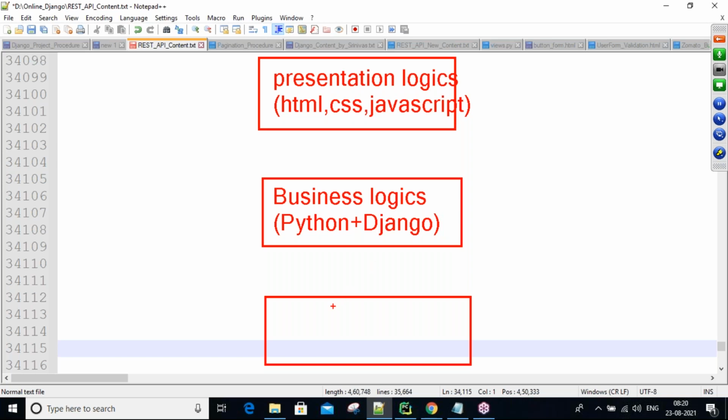Next, to develop the database related logics, any one database knowledge is required. Here we are going to learn MySQL. In my session, guys, I am going to teach MySQL and MongoDB both. Some days MySQL, some days MongoDB. Why MongoDB? Because nowadays it is the more trending database. That's why I'll tell about this one also.